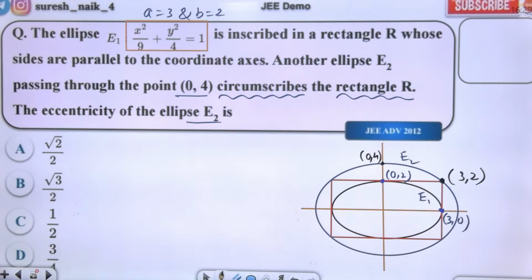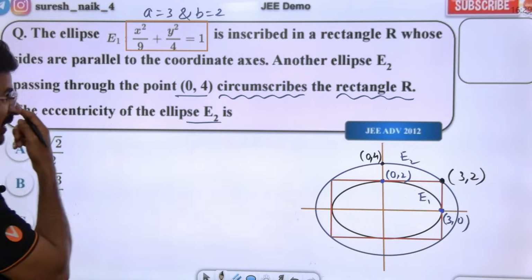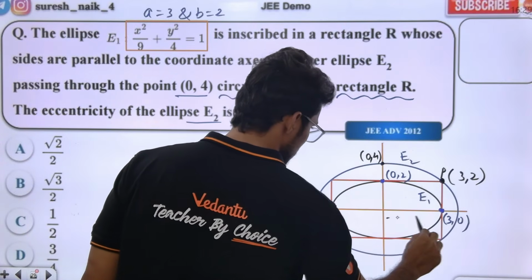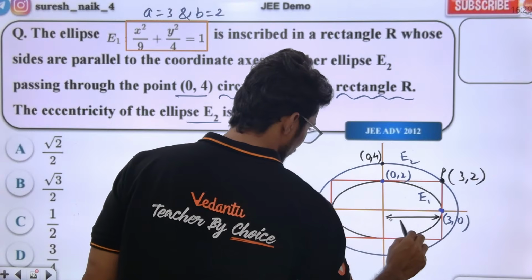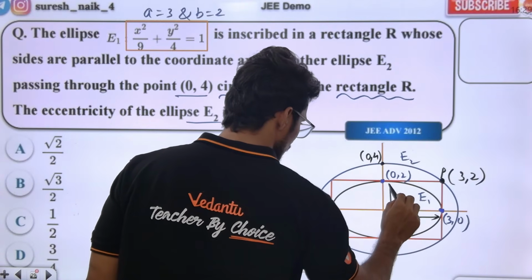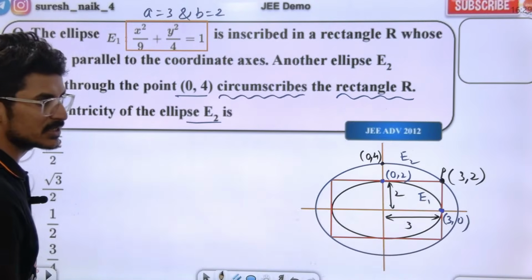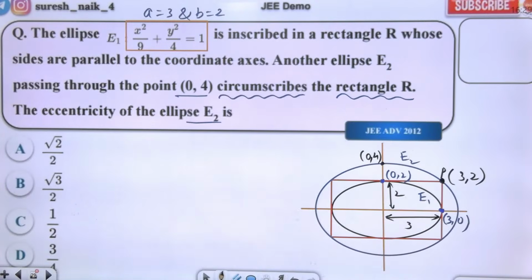Super, sir. Now point P. Let me take this as point P. This is 3, this is 2. So basically this is (3, 2). Point P is (3, 2).